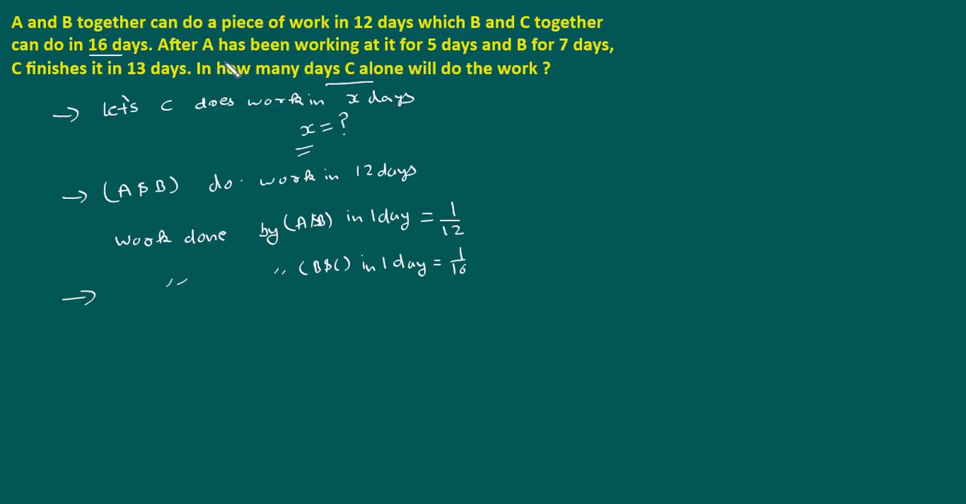Now the third condition of the question: after A has been working at it for 5 days and B for 7 days, C finishes it in 13 days. It means A works for 5 days, B works for 7 days, and C works for 13 days, and all together they finish the work.